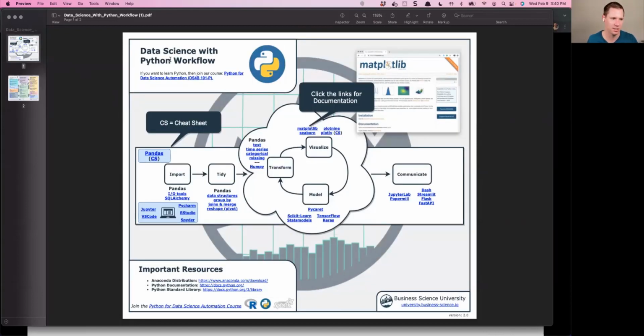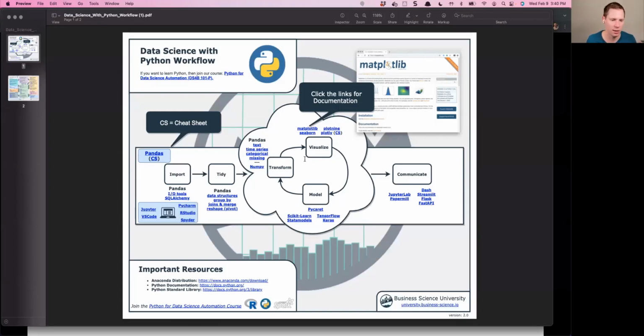It's 2 pages. You can see right here is kind of your main workflow for most of your stuff. You're going to be using pandas, NumPy, visualizing with Plotly, maybe modeling with some PyCaret, and then communicating with JupyterLab or Papermill or Dash or Streamlit or some of the API tools. So that's what you get here.